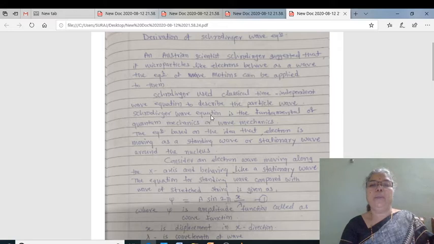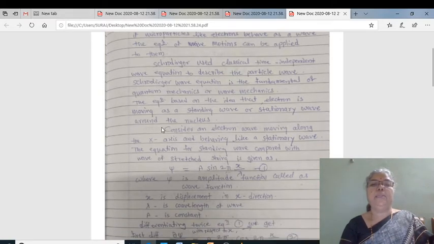The Schrödinger wave equation is the fundamental of quantum mechanics or wave mechanics, and this equation is based on the idea that the electron is moving as a standing wave or stationary wave around the nucleus.